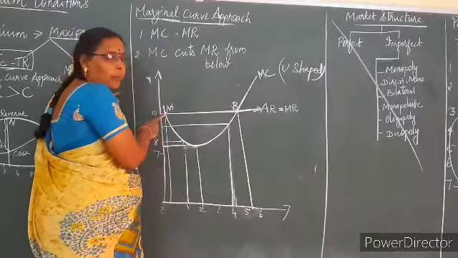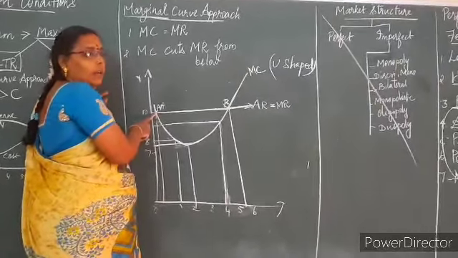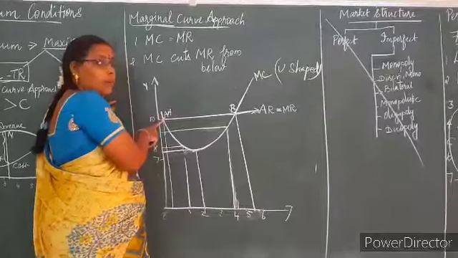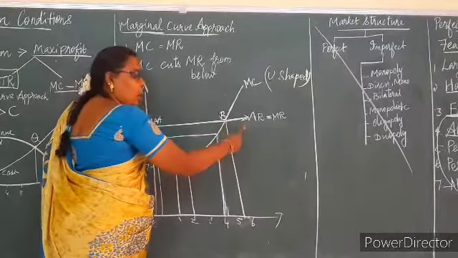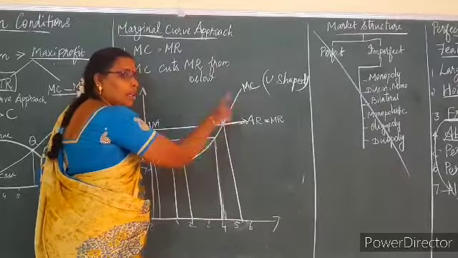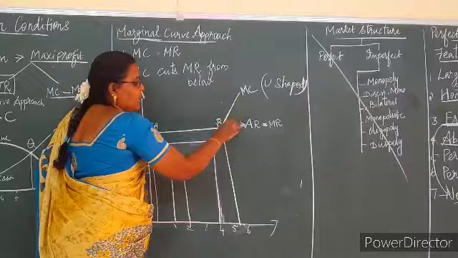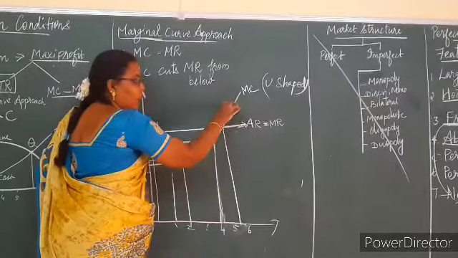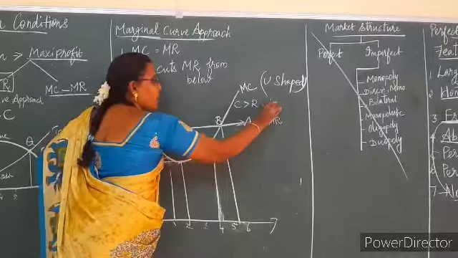If he stops his production at A, he will not incur much profit. Sometimes it may be a loss. If he goes beyond B, he will incur only loss. Because if MC is going costly, MR is below and MC is above. So if cost is greater than revenue, it is a loss.